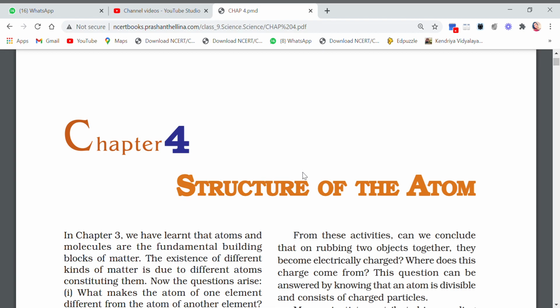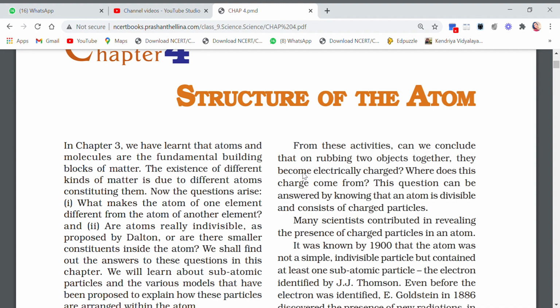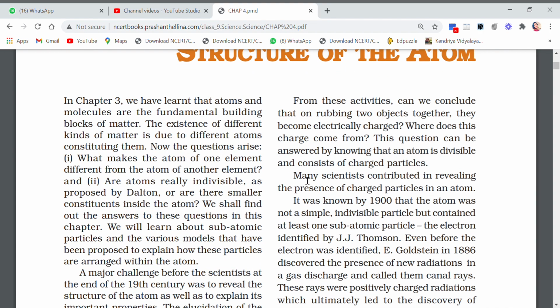So let's begin with the topic structure of atom. A little bit about the structure of atom we have already discussed in the previous chapter. So you must be aware of the things that we will be discussing here. So first let's begin with the lesson now.